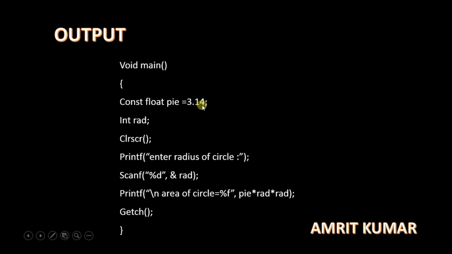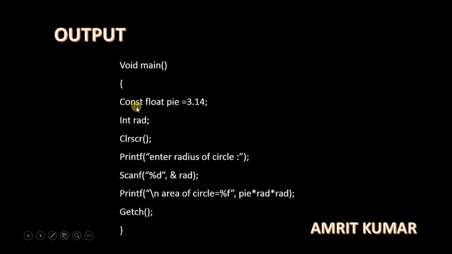3.14 is the float value, and we have applied the const here. So what does it mean? It means that if I am assigning the value 3.14 here, then the value of pi is not going to be changed later on. Okay, this is what const tells us.